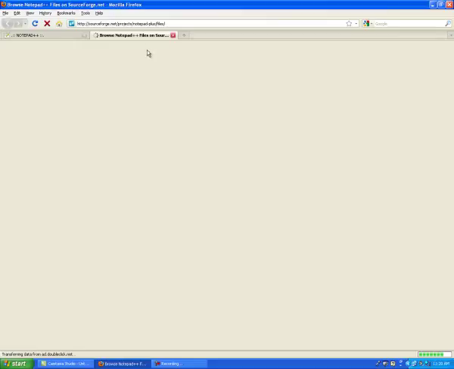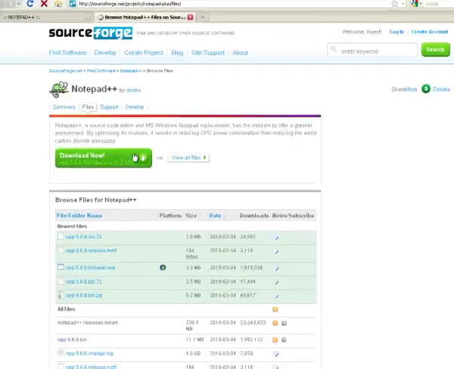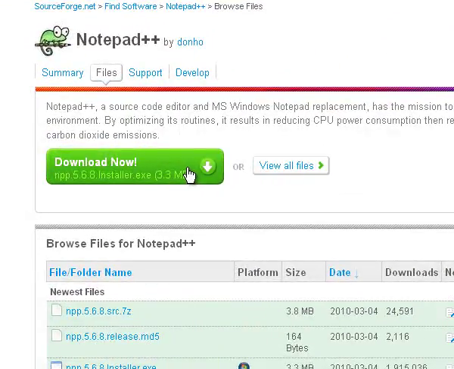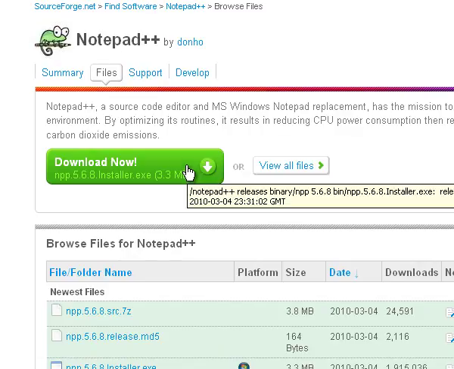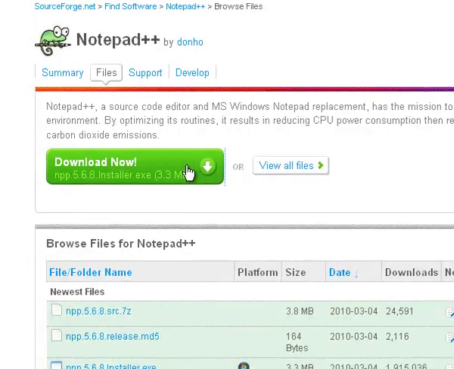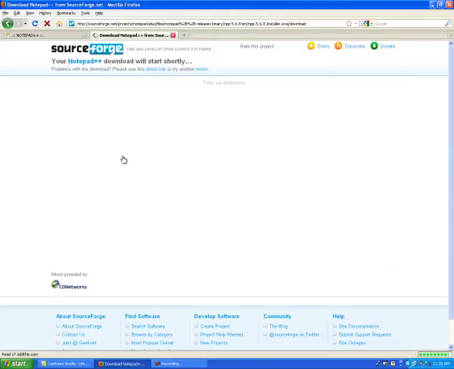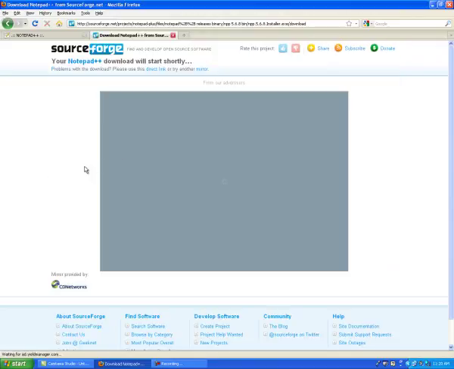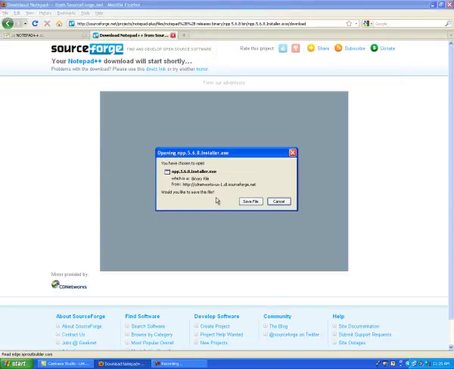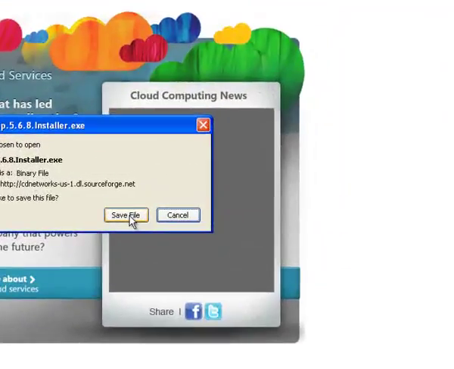This will open up a new tab in your browser. From here, you will click the Download Now green box. The download will automatically start after a few seconds. Click Save File.